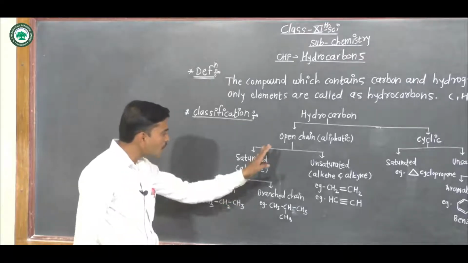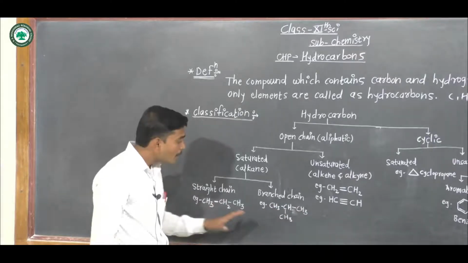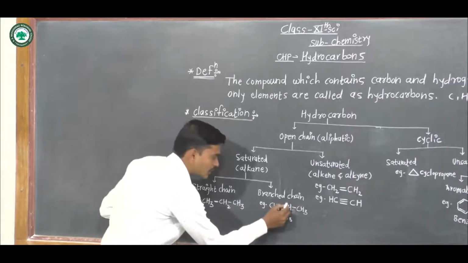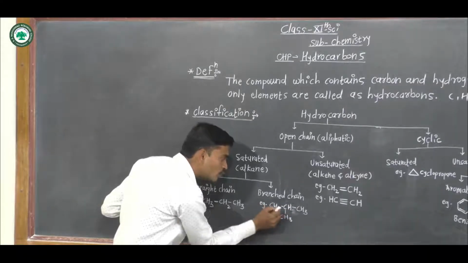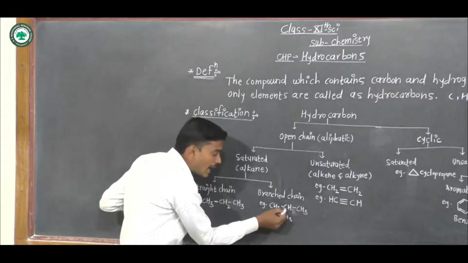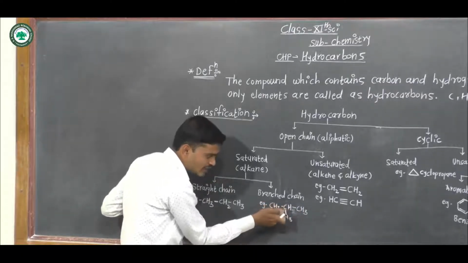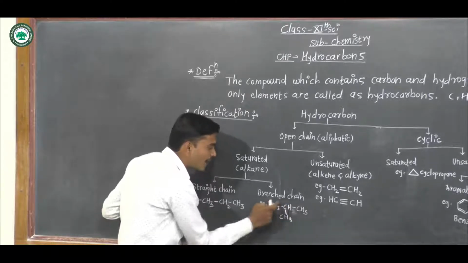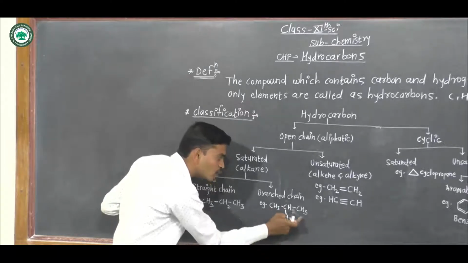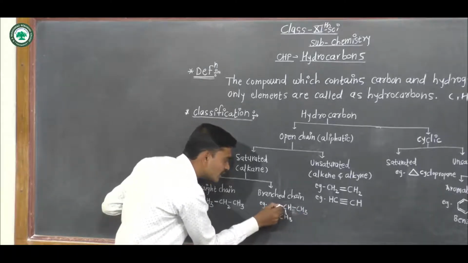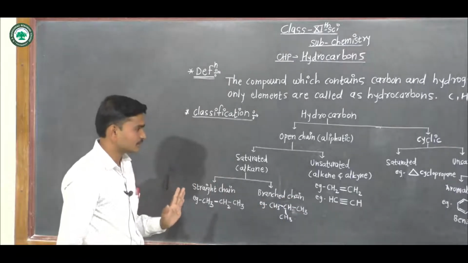Another subtype of saturated hydrocarbon is branch chain hydrocarbon. Branch chain means what? Look at this carbon. This carbon is attached to another 1, 2 and 3 carbons, and here one branching is present at this carbon. So it is a branch chain hydrocarbon. This carbon is attached to this CH3 group, this CH3 group and this CH3 group. This is a branch chain hydrocarbon.